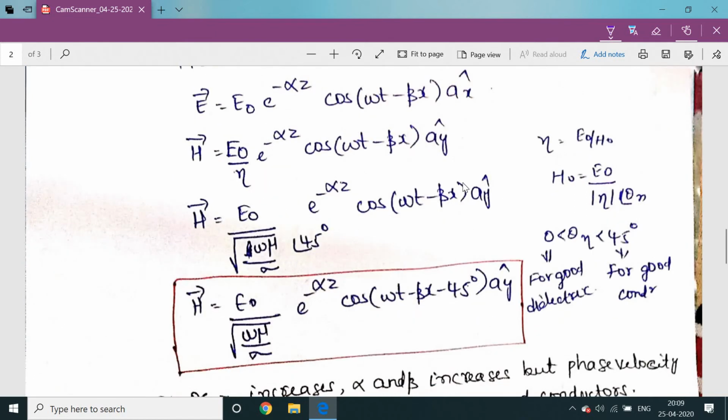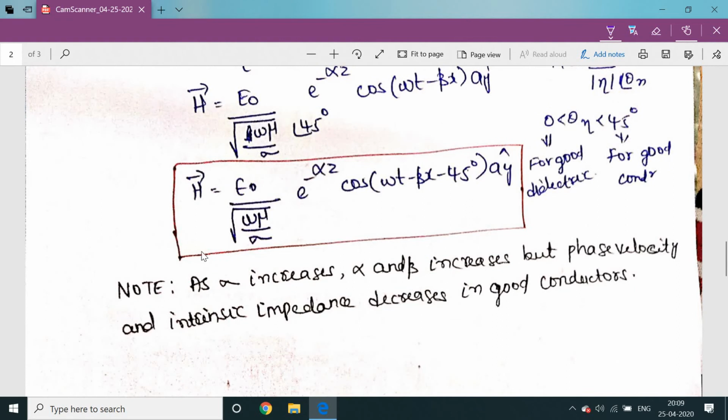So if you write this in terms of cos, you can write E naught by square root of omega mu by sigma, e power minus alpha z, cos(omega t minus beta x minus 45 degrees) into ay. So as the sigma increases, alpha and beta also increase, but phase velocity and intrinsic impedance decrease in good conductors.